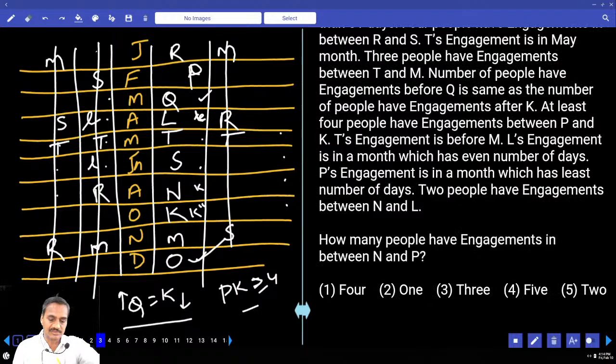Choice 2, question number 2. And how many people have engagements in between N and P? Now in between N and P, how many people? 1, 2, 3, 4. There are 4. That is choice 1, question number 3.